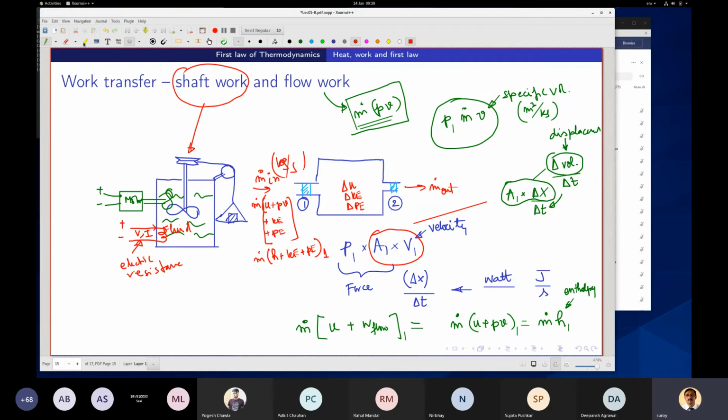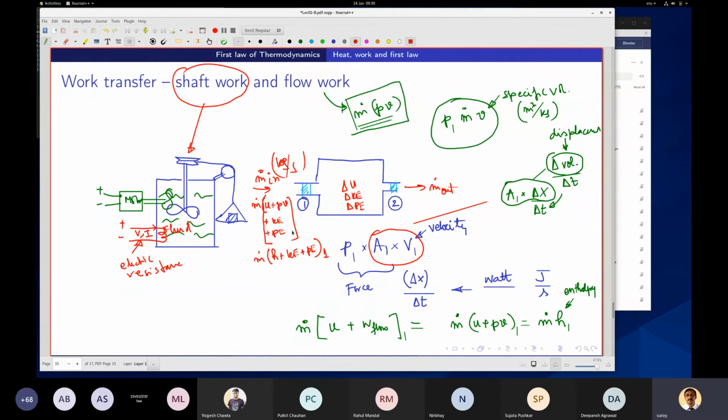Internal energy is changing, kinetic energy is changing, potential energy is also changing, right? So this is coming in and of course going out.